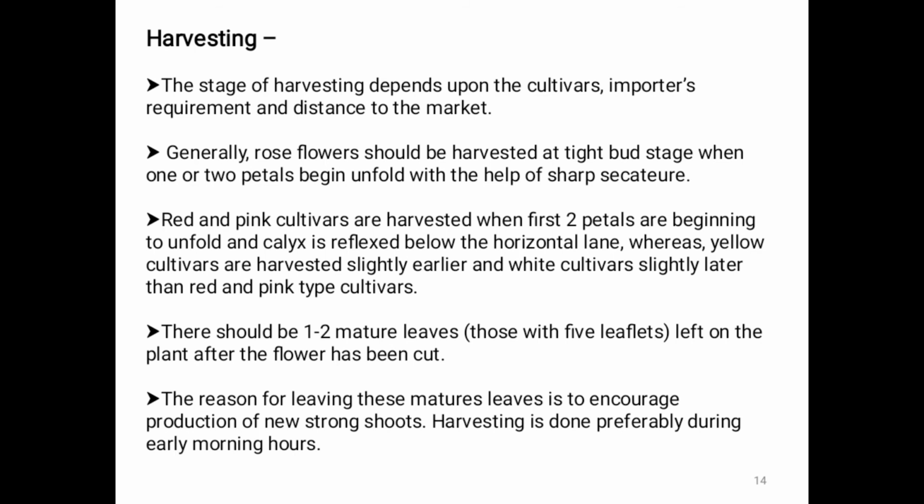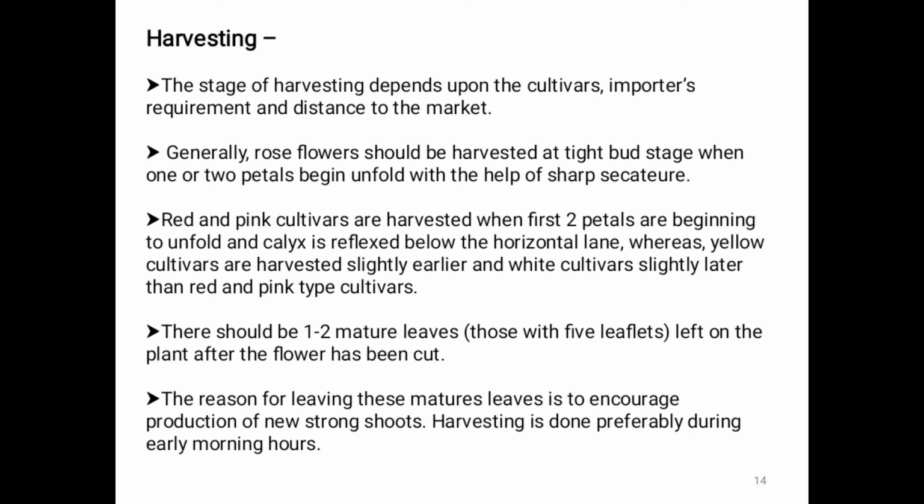Then harvesting of a rose. The stage of harvesting depends upon the cultivar, the importer's requirement and distance to the market. The harvesting depends on factors like distance of the market. If we send to a long distance market, then the importer's requirement and consumer's requirement matter.